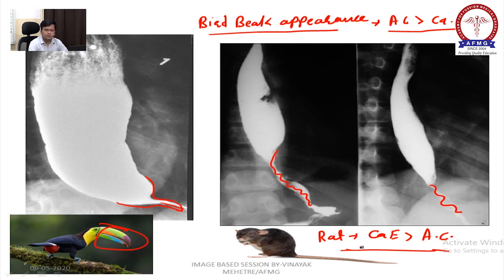Both look similar, so you will not have both options in the question if an image is going to come. But if a one liner comes, there will be both options. So if you see bird beak, you will mark achalasia cardia, and rat tail will go for carcinoma.